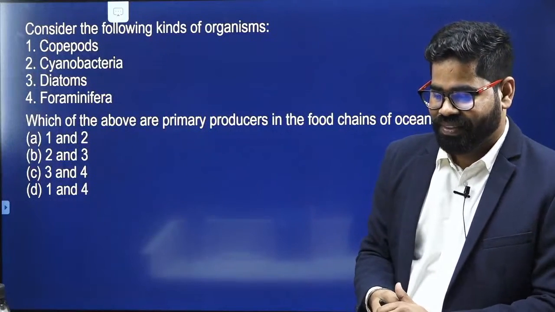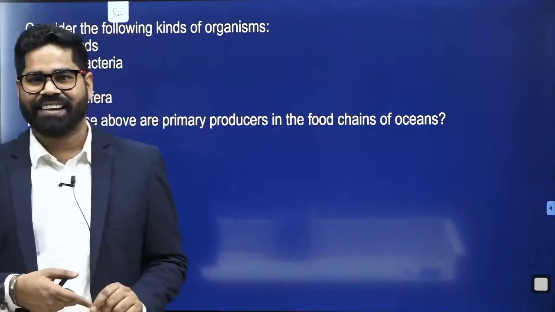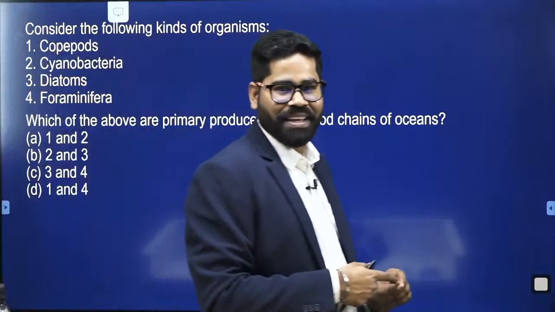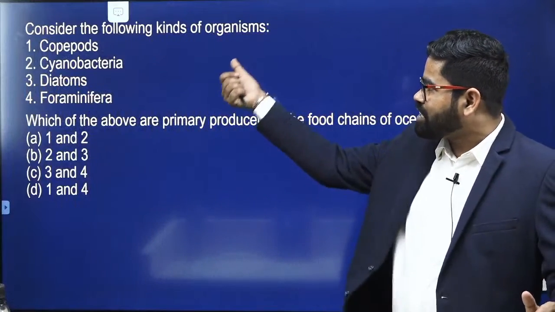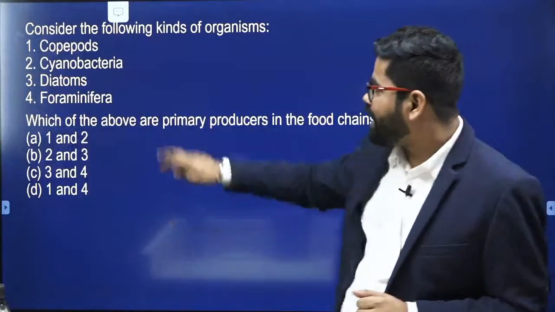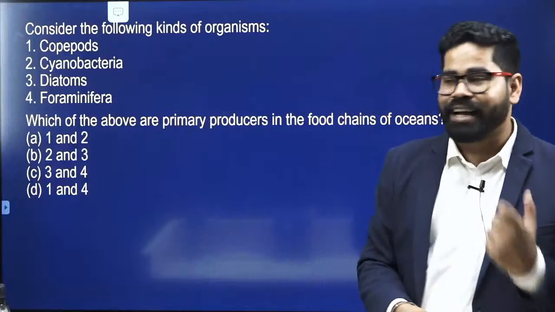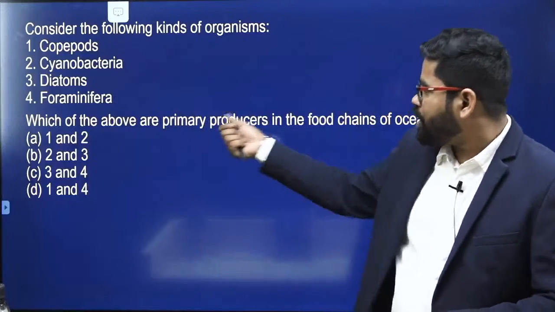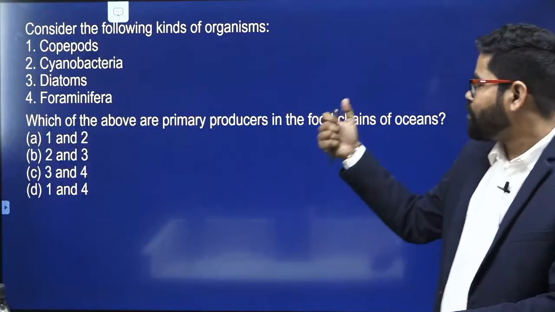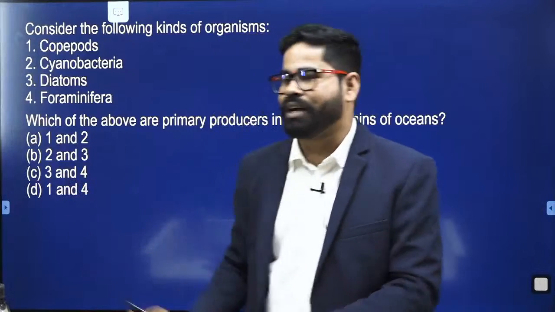Yes, Suez Canal, the ship was stuck there. Now see this question. Here they are asking an example based question, with copepods, cyanobacteria, diatoms and foraminifera. Which of the above are primary producers in the food chain of the ocean? You have options 1 and 2, 2 and 3, 3 and 4, and 1 and 4.